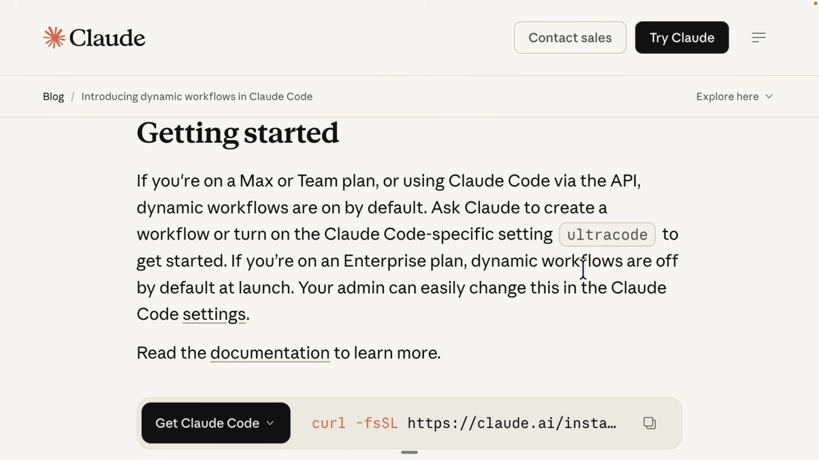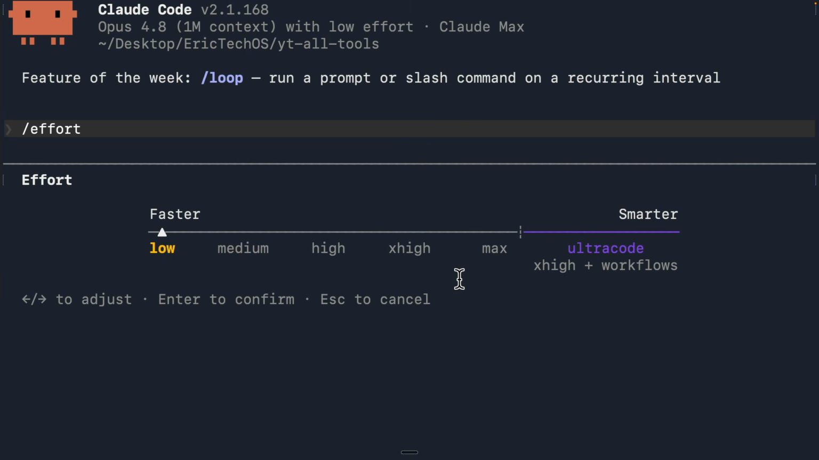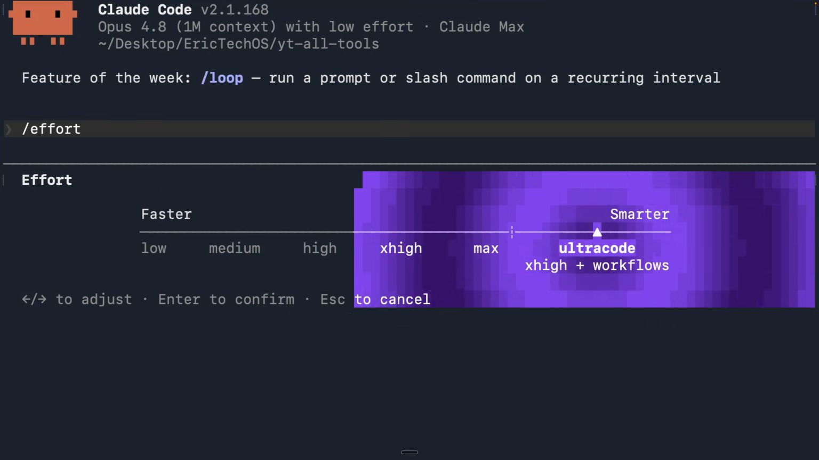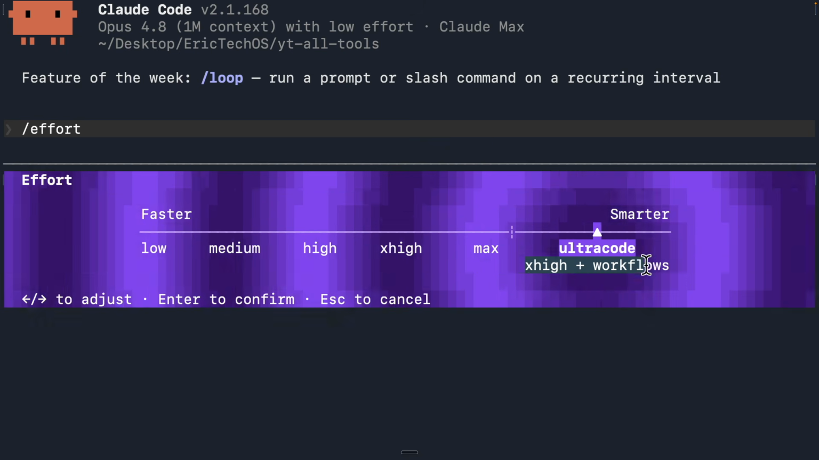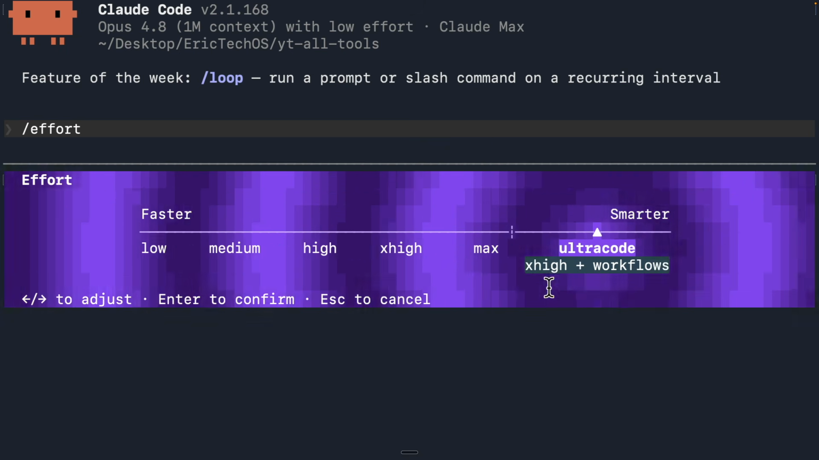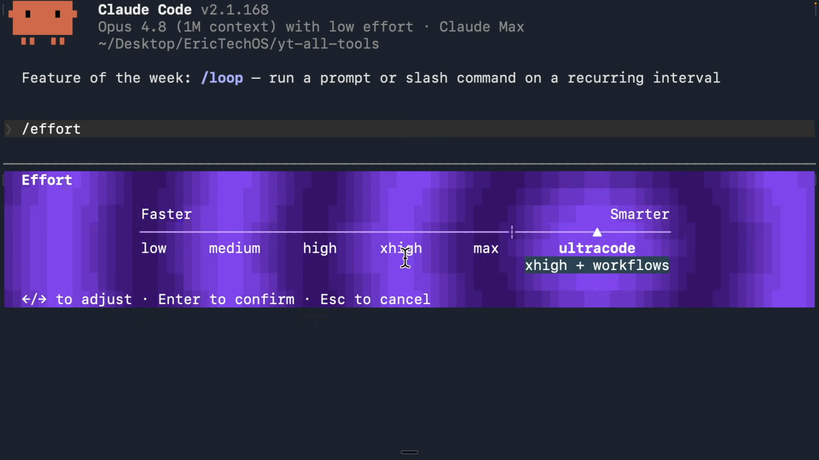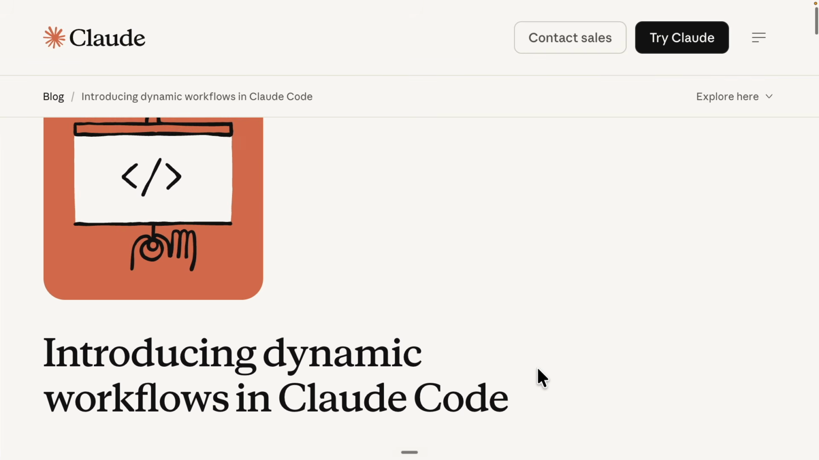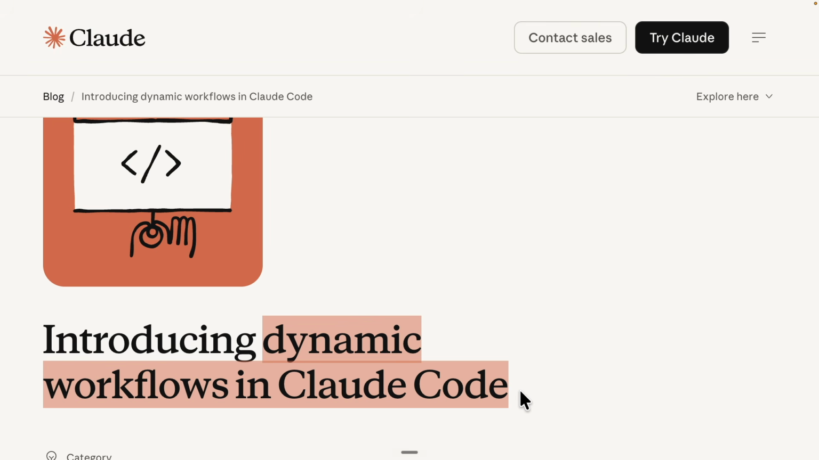Okay, so Anthropic recently released UltraCode, and it's essentially a session effort setting inside of your Claude Code. You can see if I were to type in /effort, I can set the effort for Claude to be low, medium, high, or even UltraCode, which you can see gives you a clear definition of what UltraCode is. It's basically a combination of extra high for the effort, plus the recently released feature, dynamic workflows, that can be combined inside of Claude Code.